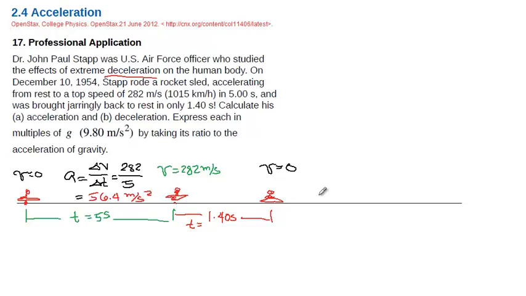And how about the second part? We are asked to express this in terms of multiples of g. What do we mean by that?